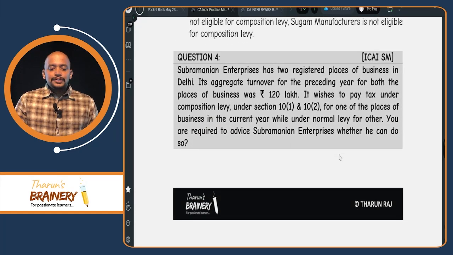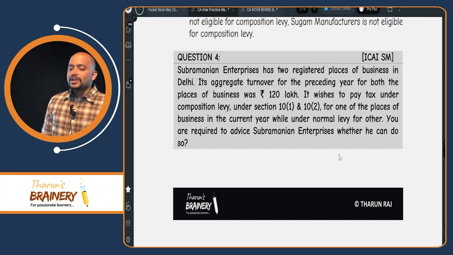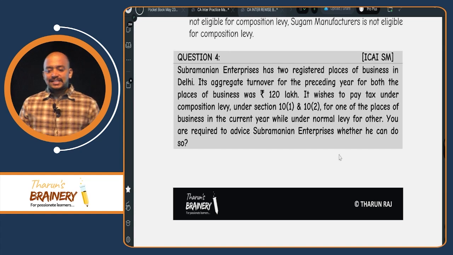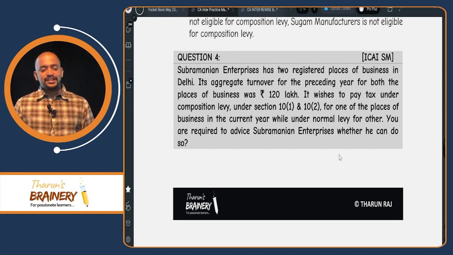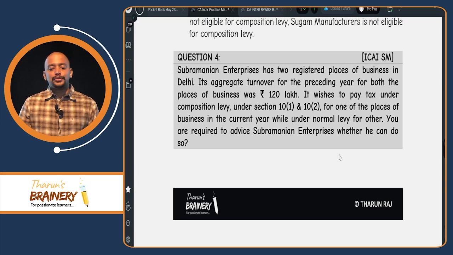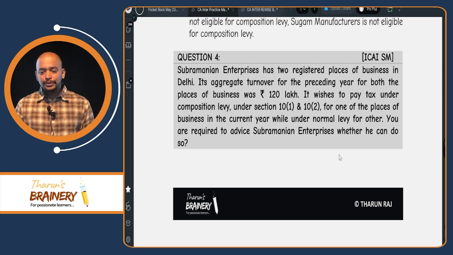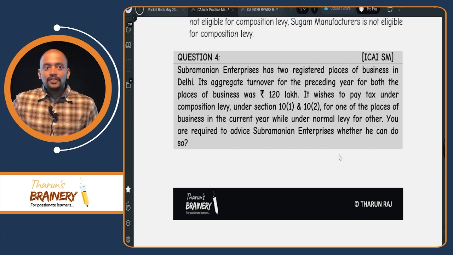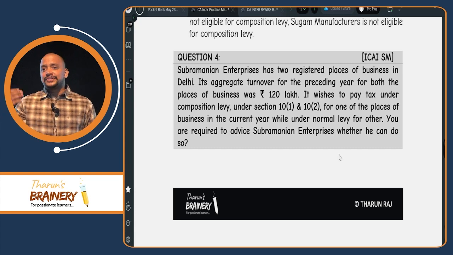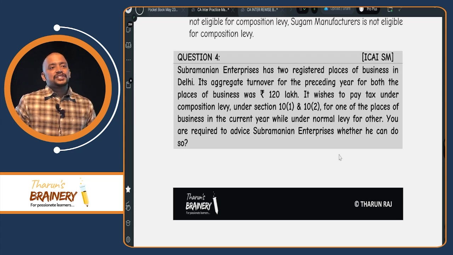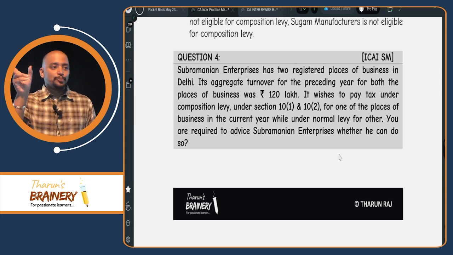Then Subramanian Enterprises has 2 registered places of business in Delhi. Its aggregate turnover for the preceding year for both places of business was 120 lakhs. It wishes to pay tax under composition levy under 10(1) and 10(2) for one of the places of business in the current year, while normal levy for the other. So all registrations of the person will be under composition scheme, or all registrations will be under normal scheme, but not both, correct?